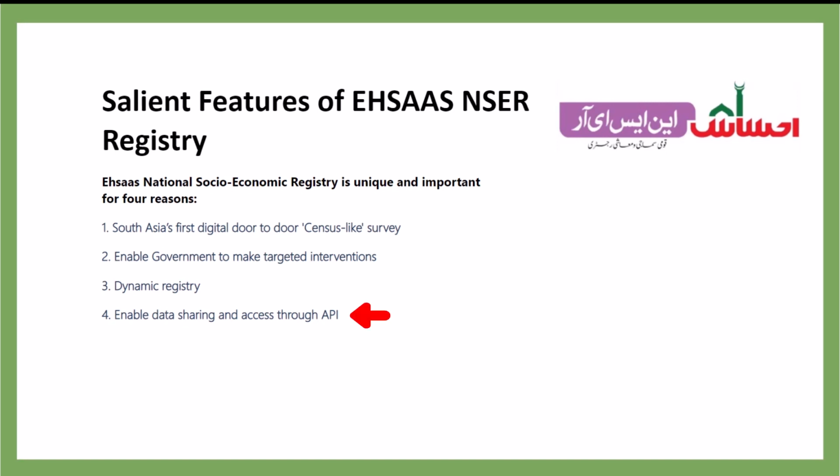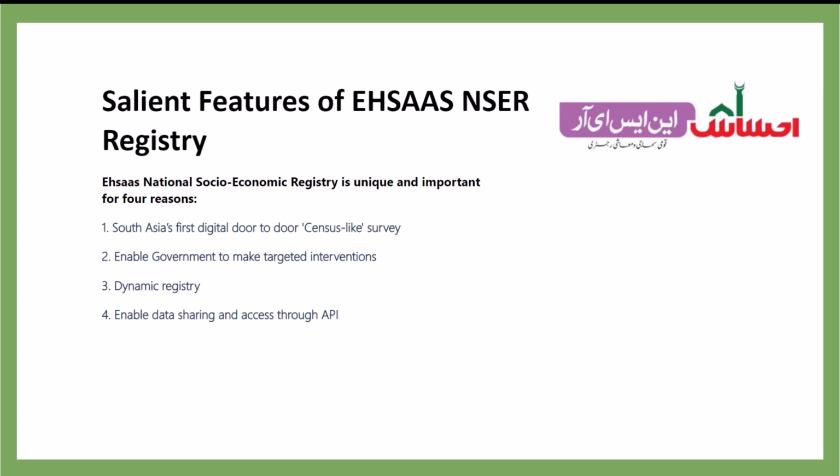In the fourth place, the registry is a critical foundation of the data management mechanism established under the One Window Ehsaas architecture. Data sharing and data access services are enabled through the cognitive API architecture approach. Ehsaas implementing organizations and provinces are now able to access data through APIs for free. Data sharing for the Ehsaas Ration Riayat program has already been enabled through this approach.